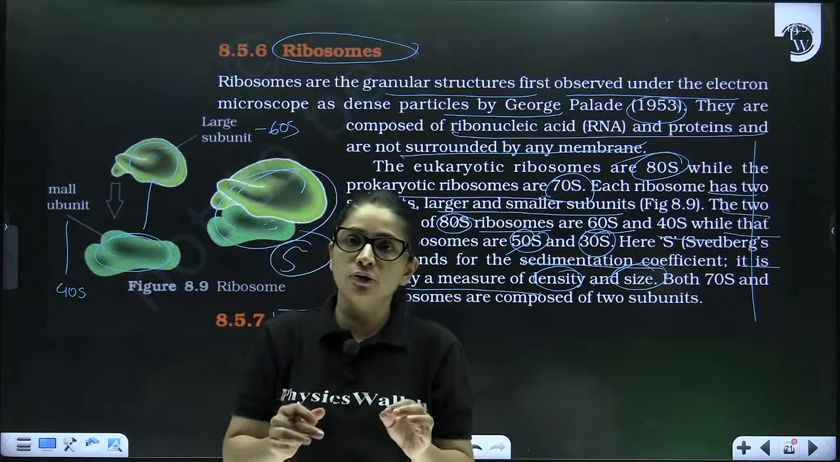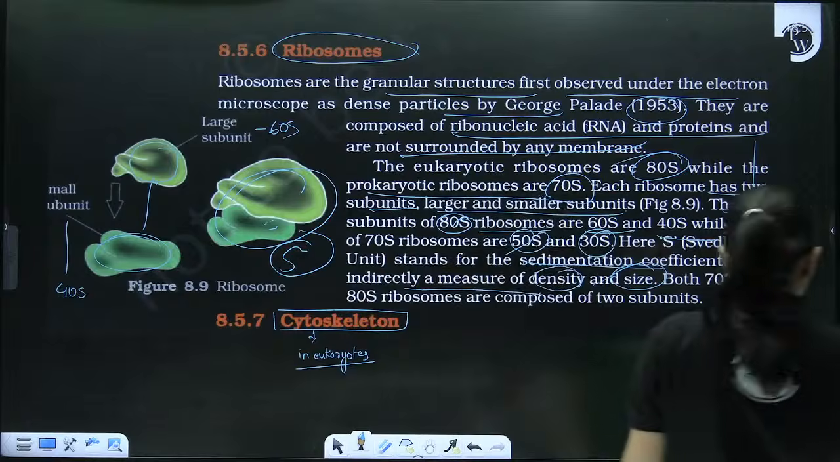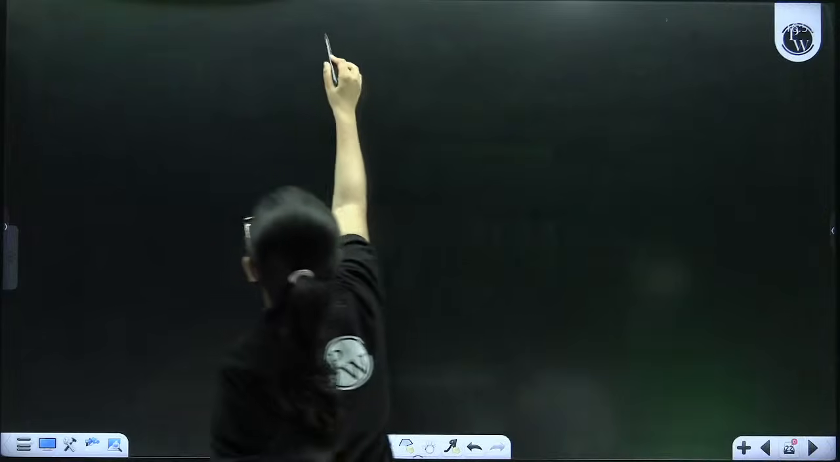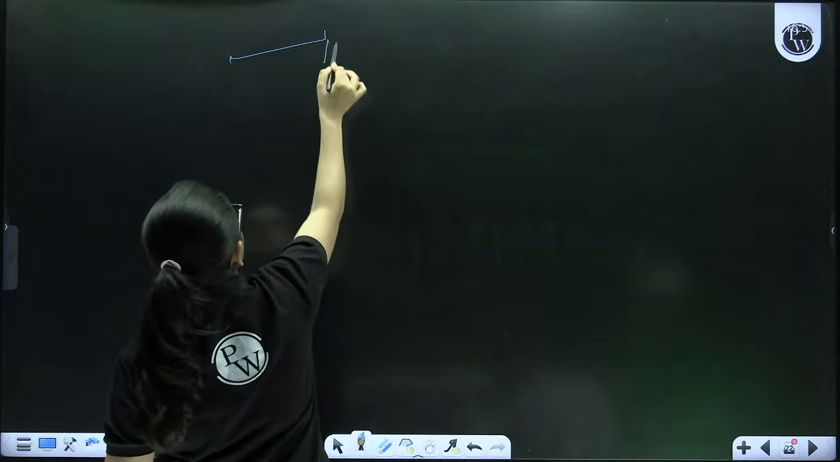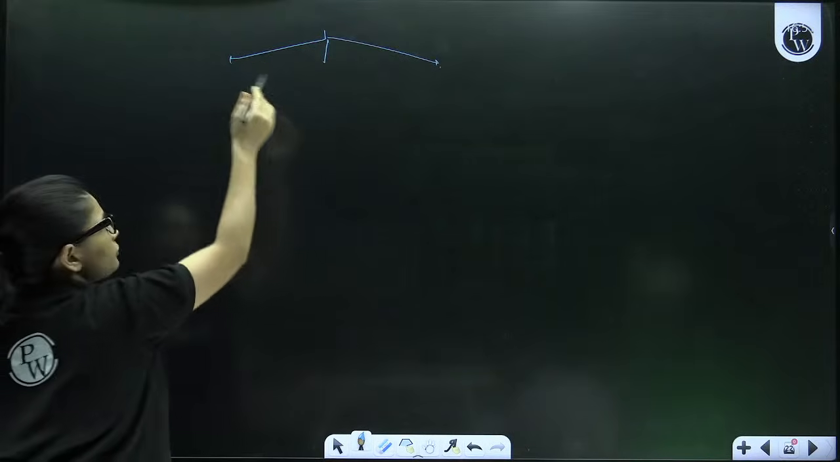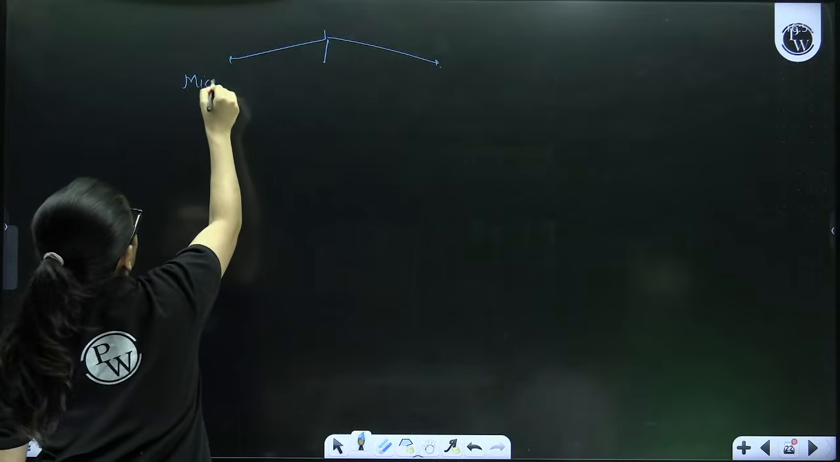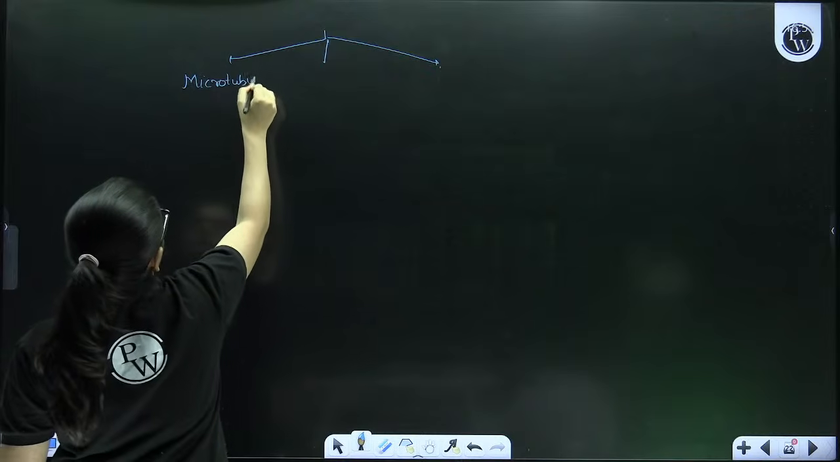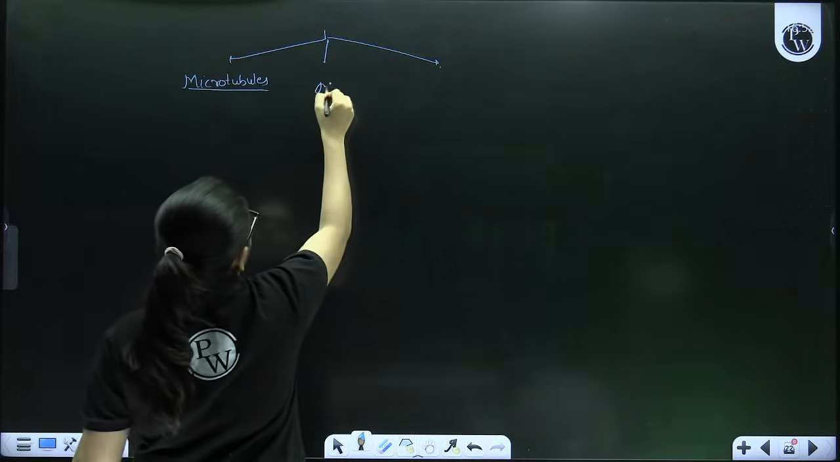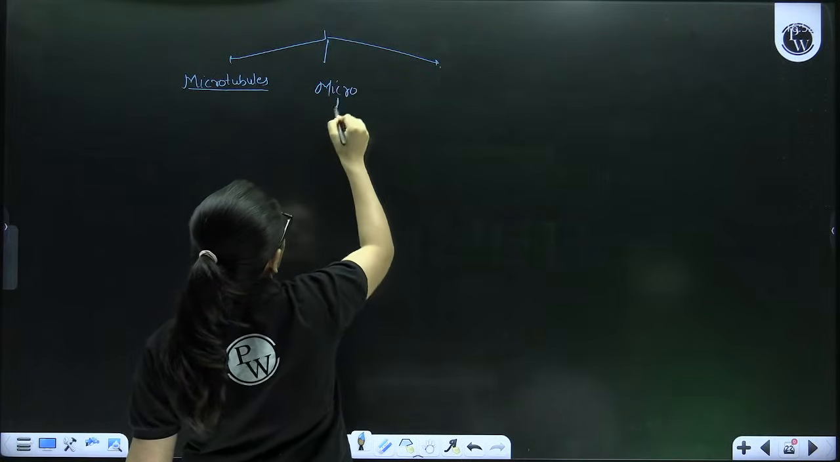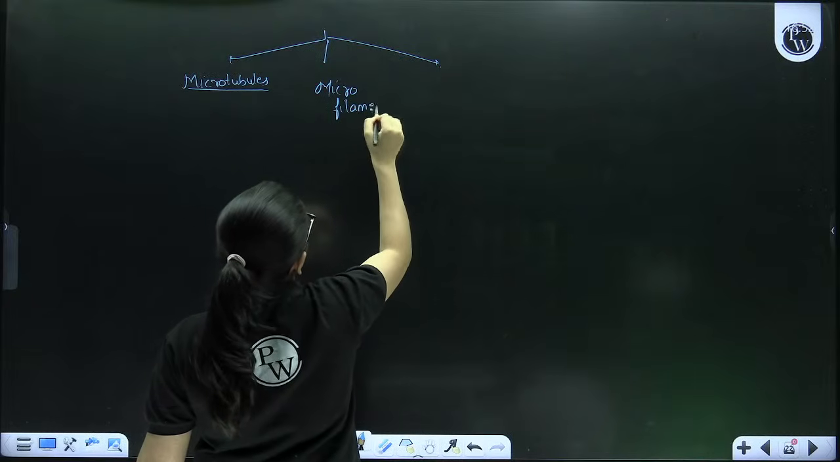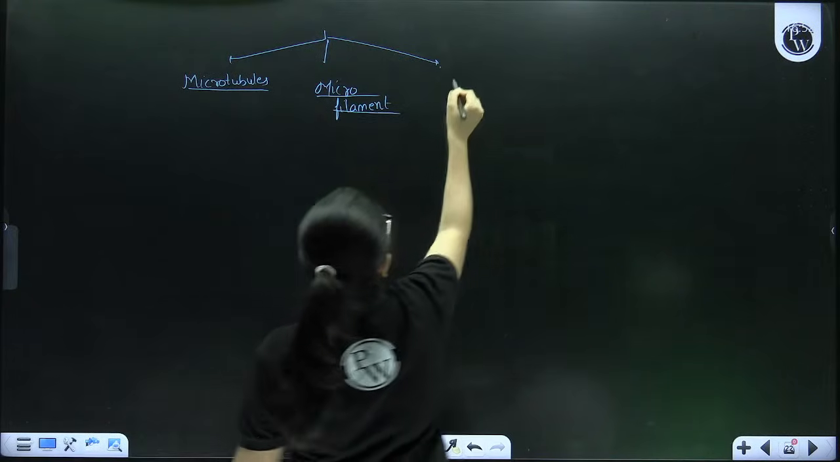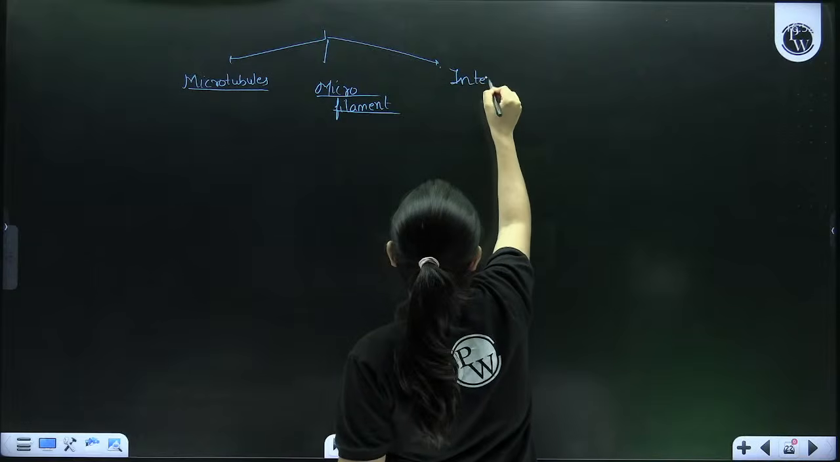Now these cytoskeletons can be of three types: microtubules, microfilaments, and intermediate filaments.